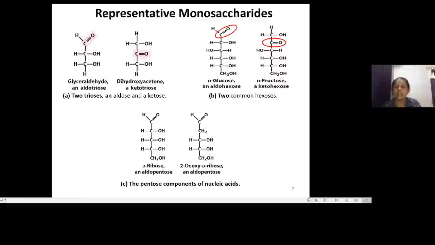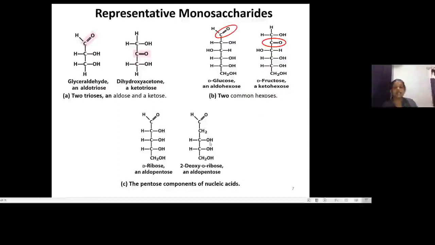The other example is of hexoses. Hexoses are 6 carbon compounds. Glucose has the carbonyl group at the top, and it is called an aldohexose. In the case of fructose, it works as the ketose, so it is a ketohexose.